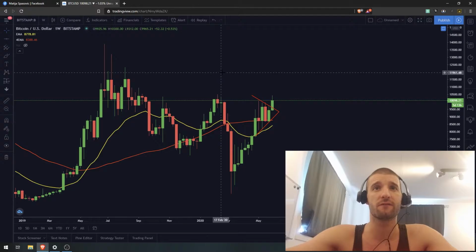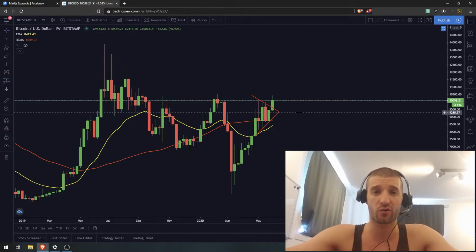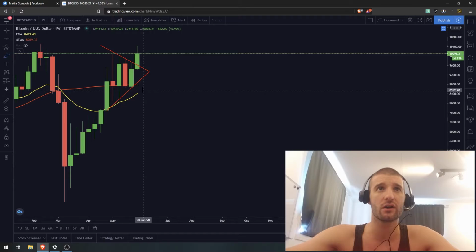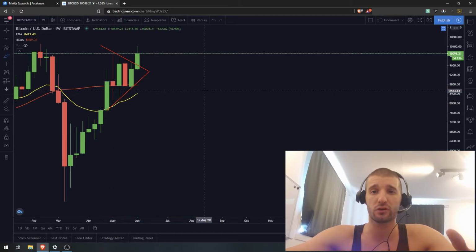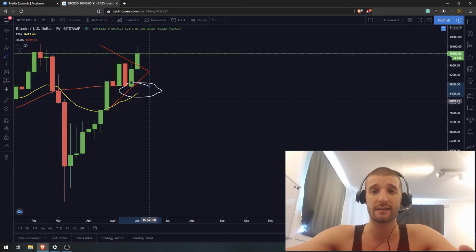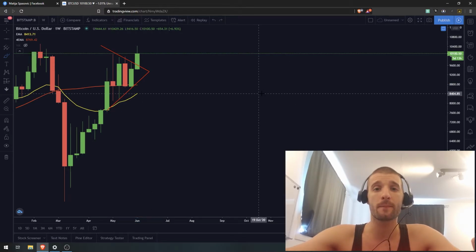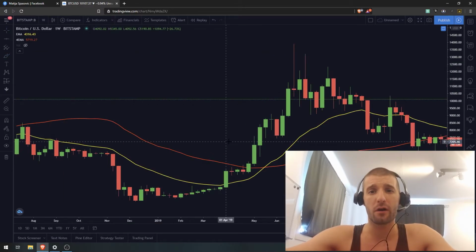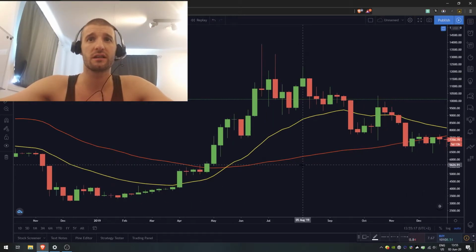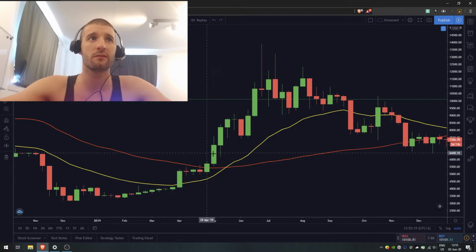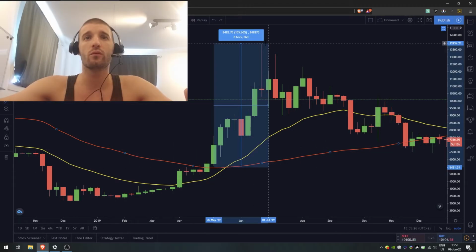And there are some interesting facts about these two lines when they cross each other. As we can see over here, in a week or two we are going to cross, if Bitcoin keeps this momentum, or at least stays above these two lines. What that means for Bitcoin, we're going to cover right now. After bottoming out at $3,200, we can find those two moving averages crossing each other. After that cross, when Bitcoin was above these two lines, we can measure the high of this rally, and we can see 155% of the run.